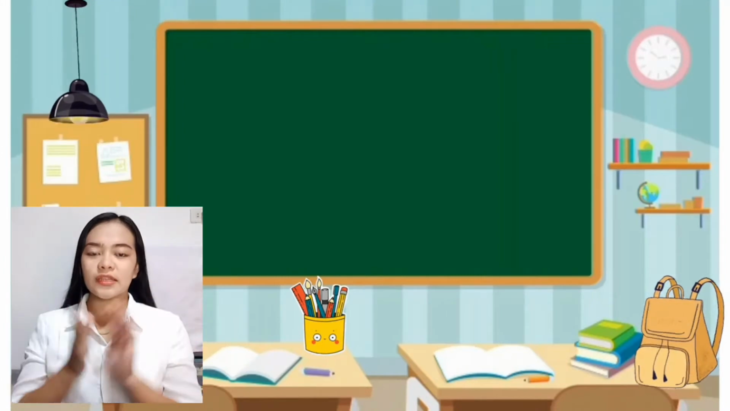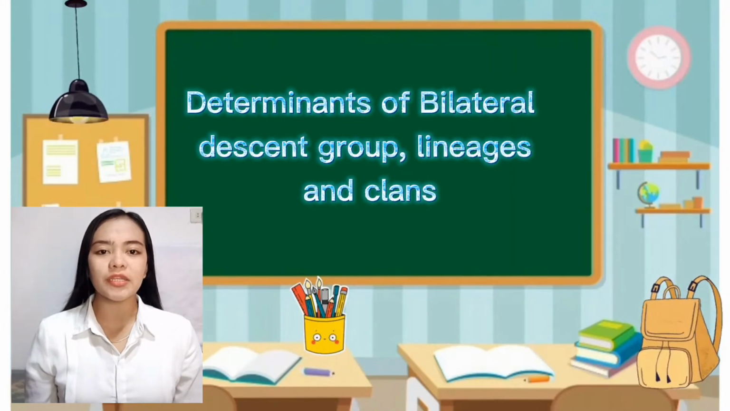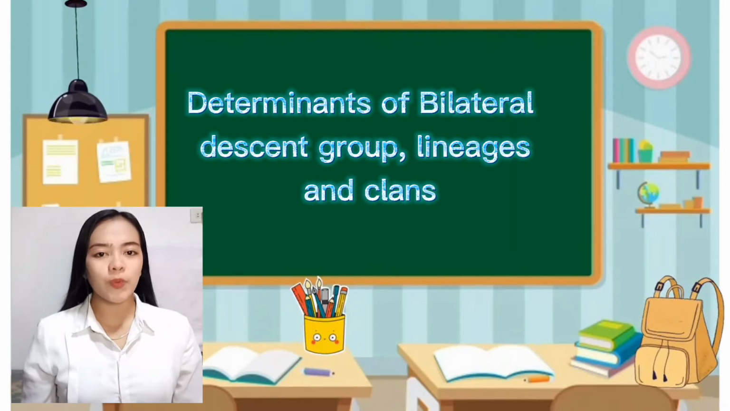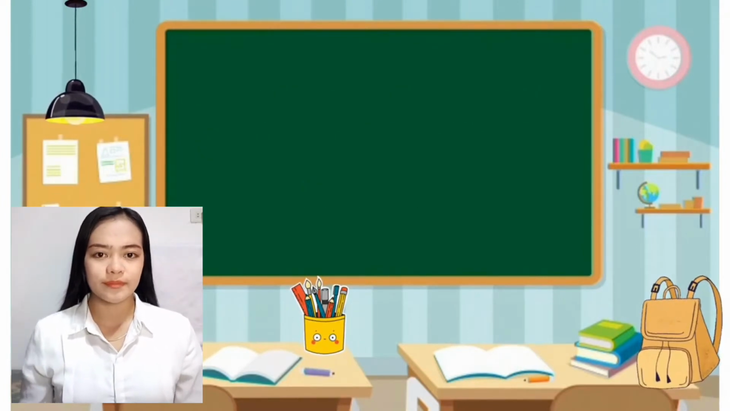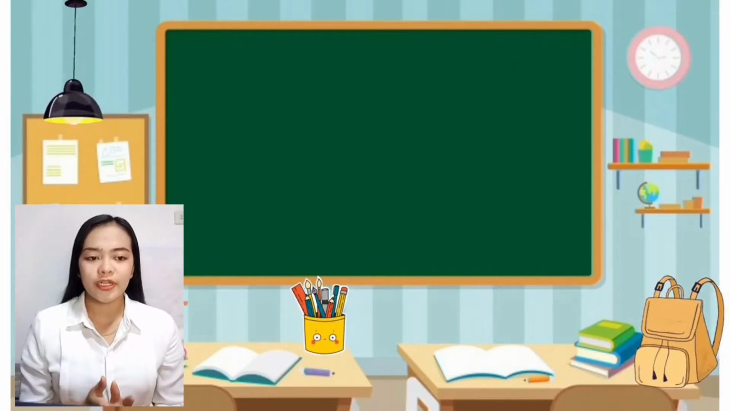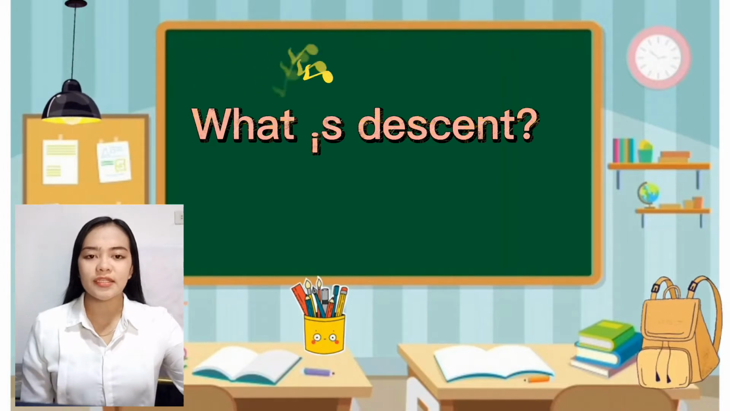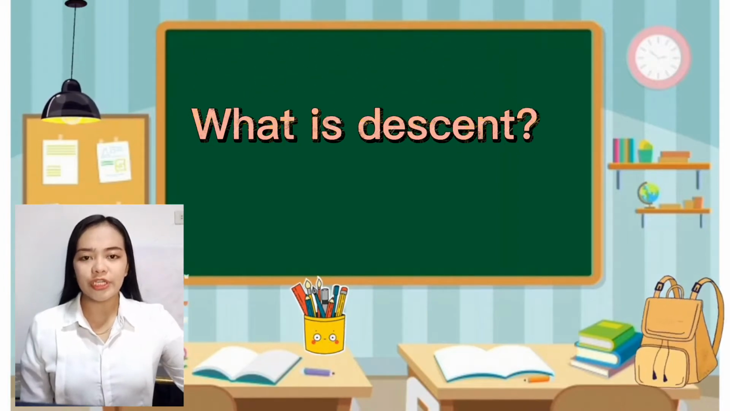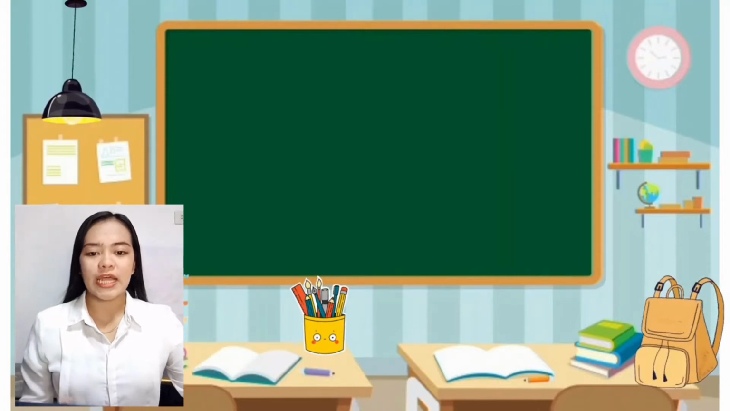Hi everyone, at this point I will be able to discuss the determinants of bilateral descent groups as well as the determinants of lineages and clans. At this juncture, we will first define what descent is. It is the means of origin or background of a person in terms of family or nationality.